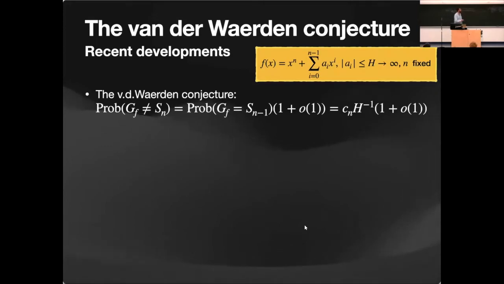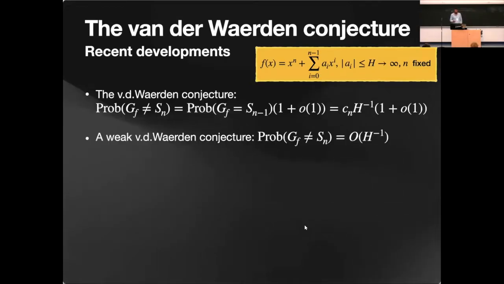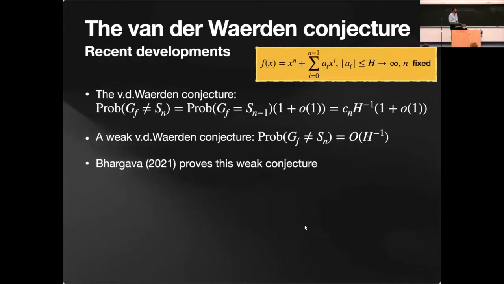What happened? So you remember the van der Waerden conjecture is that the second most probable group is S_{n-1}. And we have a really explicit asymptotic for this in order to prove that this is the second most probable group. And a weak van der Waerden conjecture is just saying that this probability is the same order of magnitude. It still doesn't answer the question, what is the second most probable group? But we know that we cannot do better than this, right? Just to compute the asymptotic. And this is what Bhargava really proved, that the order of magnitude is correct.